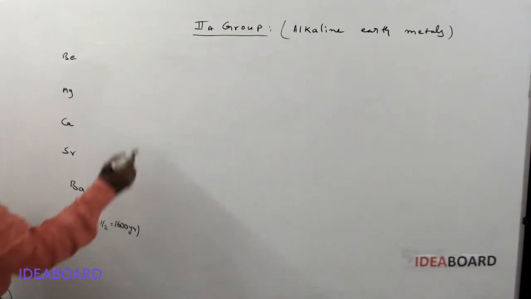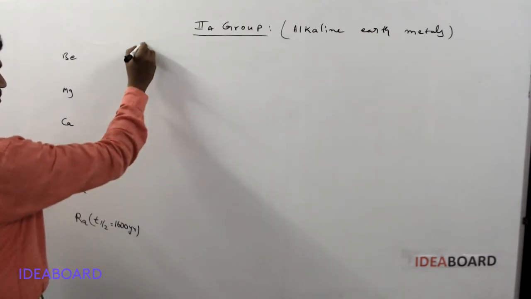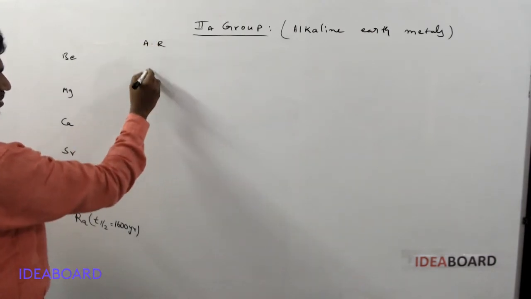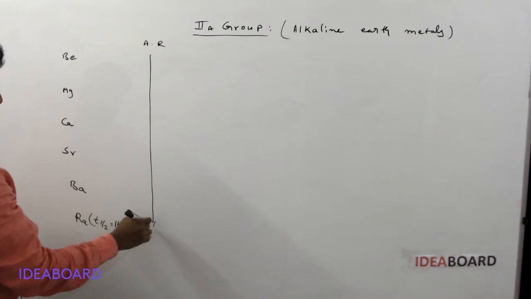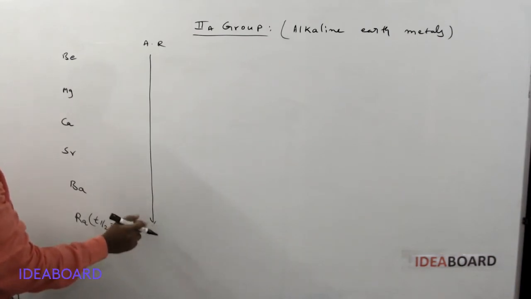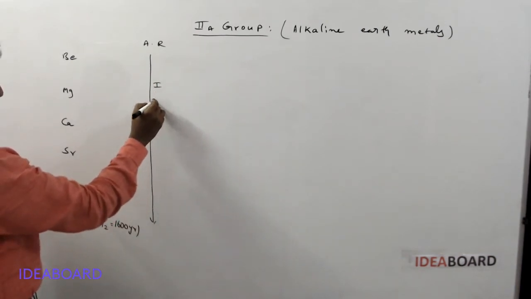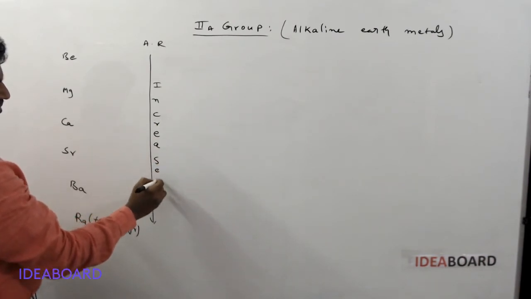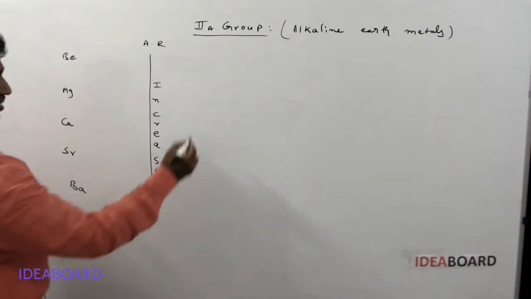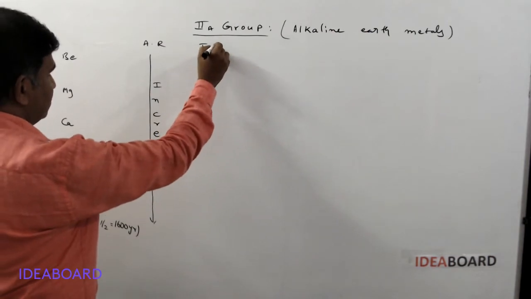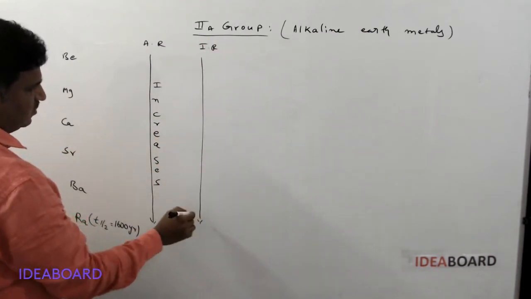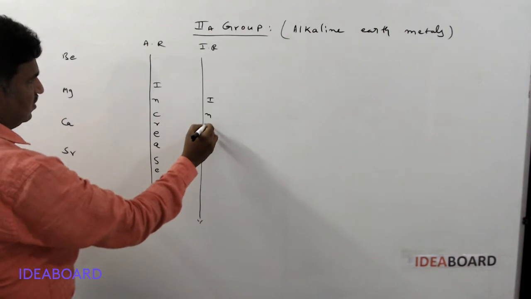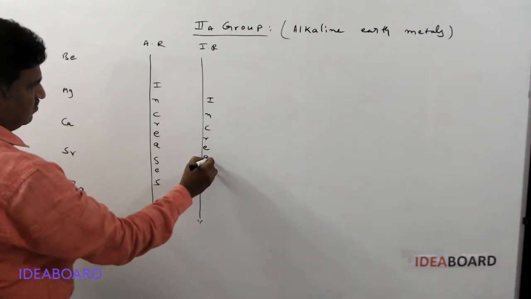And if the general properties are taken, the first one is atomic radius. Generally, from top to bottom, what happens to the atomic radius values? Yes, the atomic radius values gradually increase. And next, ionic radius. Here, ionic radius values also gradually increase.